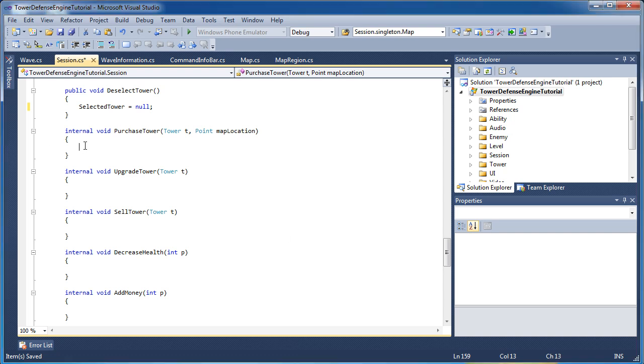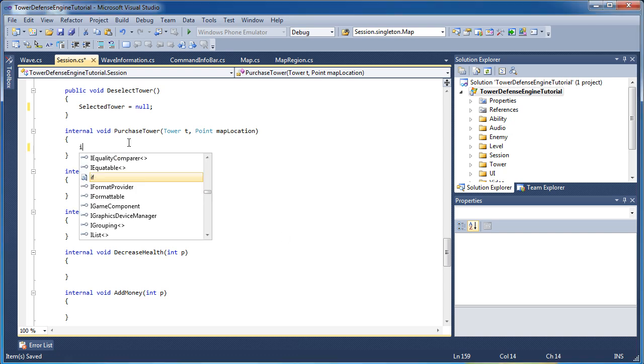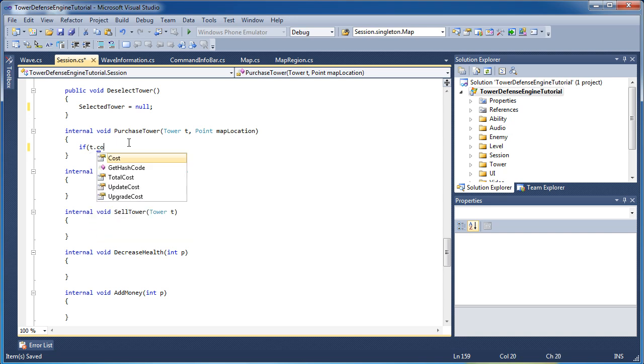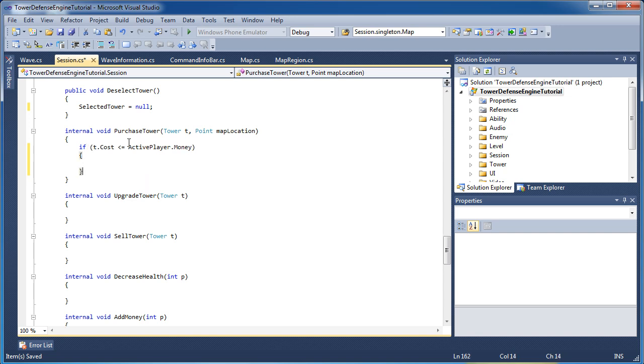Purchase tower, here's another one that's pretty lengthy. If our tower.cost is less than or equal to our active player.money. So this is where we check to see if we have the money for it. It'll check it twice. The user interface button will be red and in red text if we cannot buy it. And if for some reason we get this method called, it will check it again to make sure we actually do have the appropriate money to buy it.